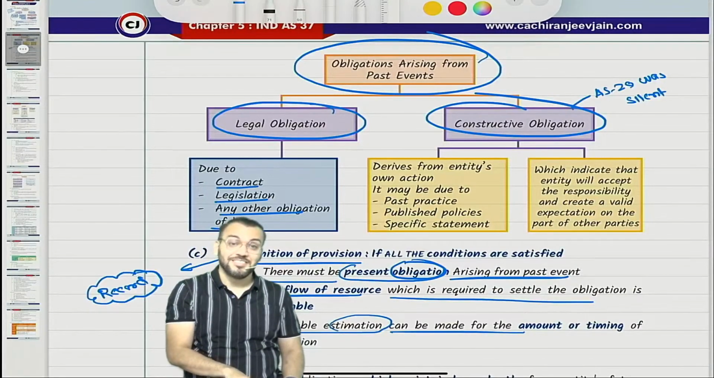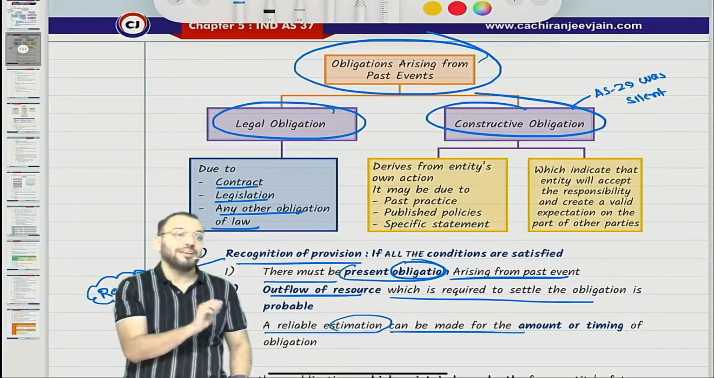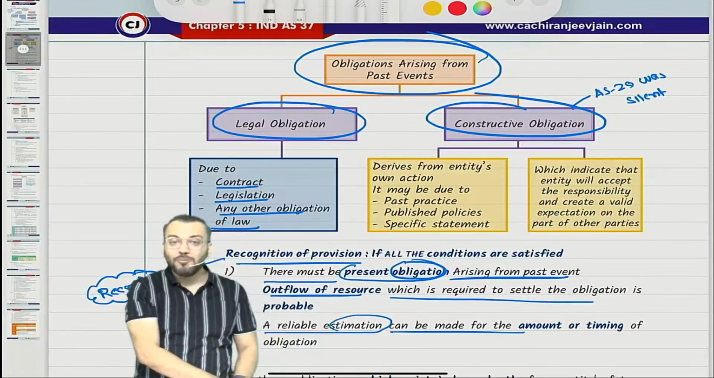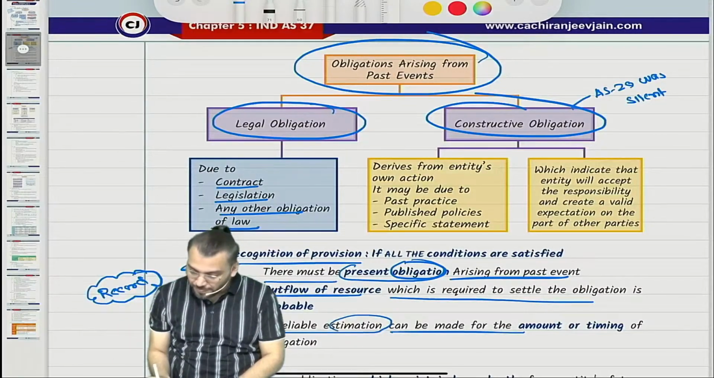Am I right? What do you think? The performance obligation is not covered here. Performance obligation is not covered. So should you write it down? Write it down.